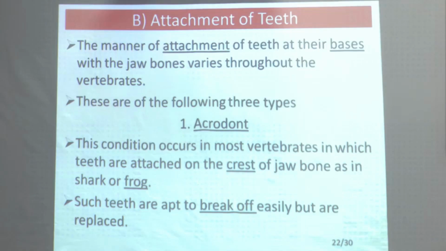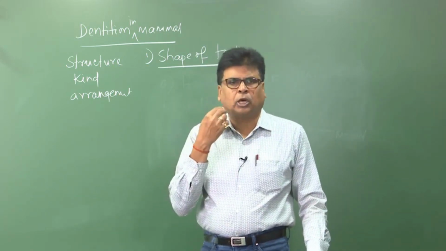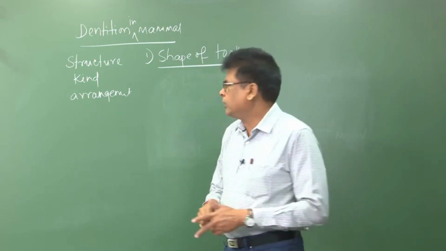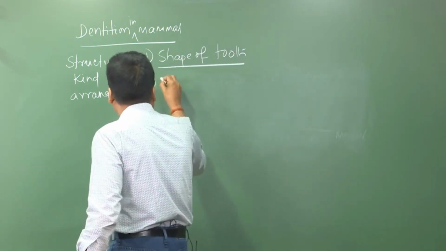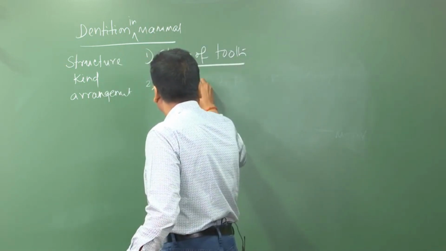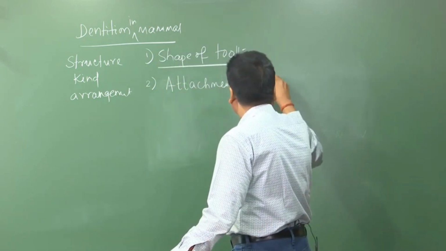Now come to the next one. The next one is the arrangement or attachment of the teeth: how they are attached to the jawbone, because in mammals the teeth are attached to the jawbone. You see, this is the jawbone, this is the upper jaw and this is the lower jaw. They are fitted to the jawbone. So the second point is the attachment of teeth. How are they attached to the jaw?